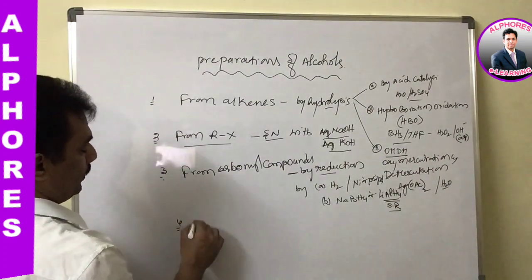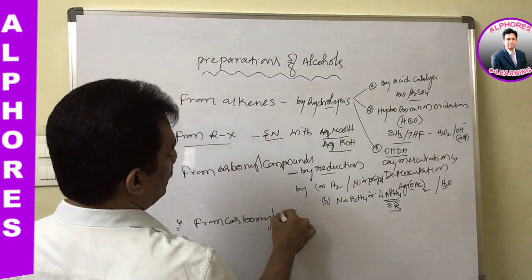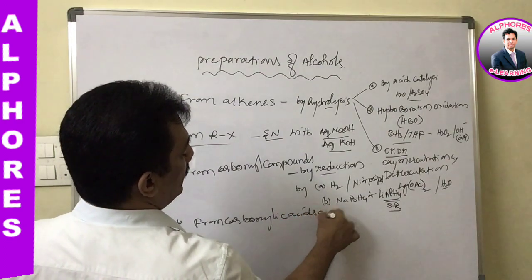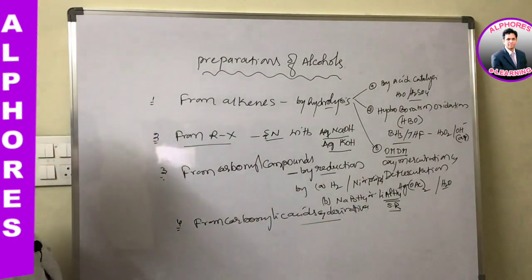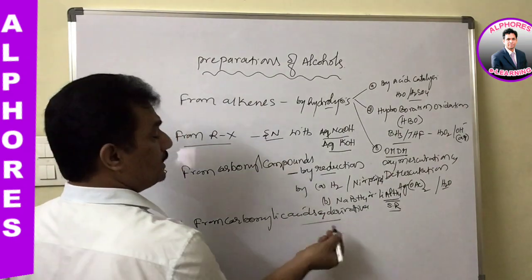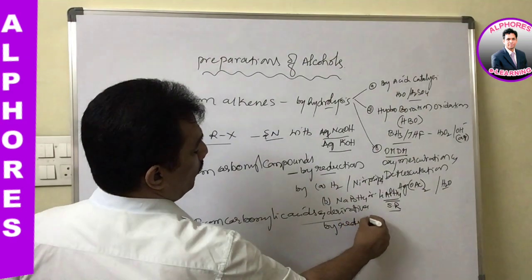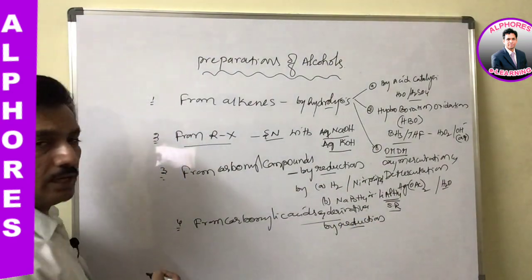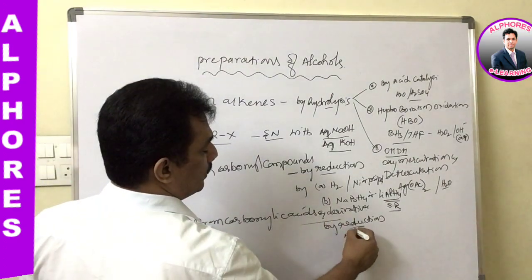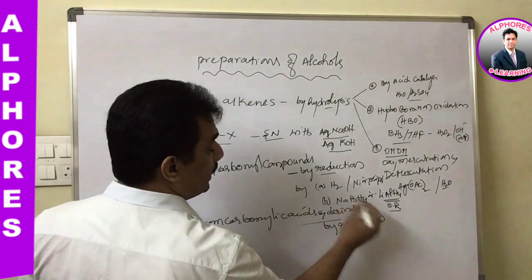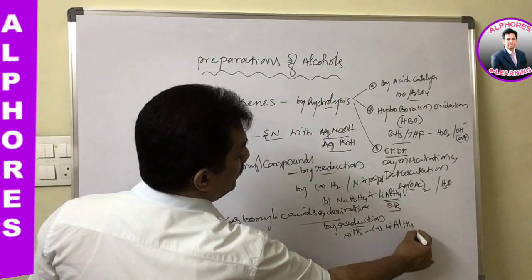And next, the fourth one, is from carboxylic acids and derivatives. Derivatives are simply esters we can consider, and acid chlorides. In these two cases, here also acids are more oxidized, and that's why we can convert these acids or acid derivatives into alcohols by reduction with, here sodium boron hydride is not useful, just remember, only lithium aluminum hydride is useful.